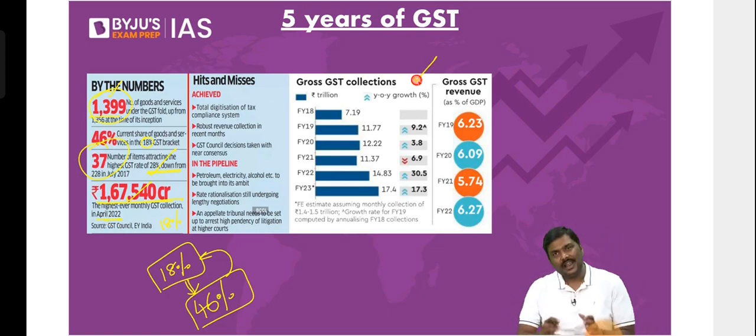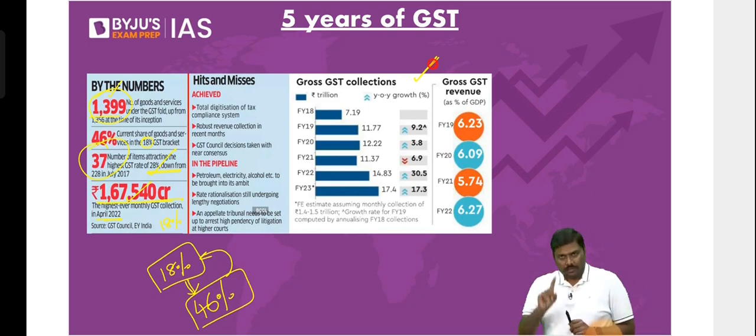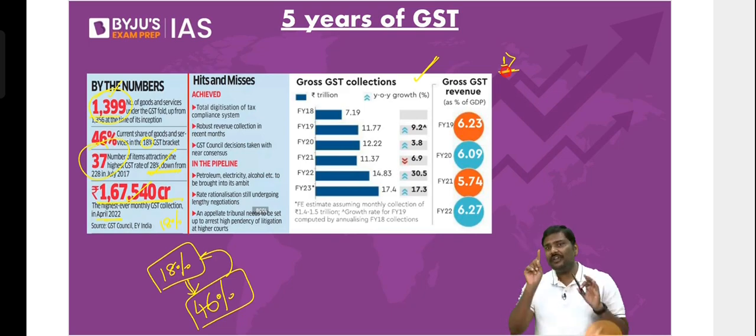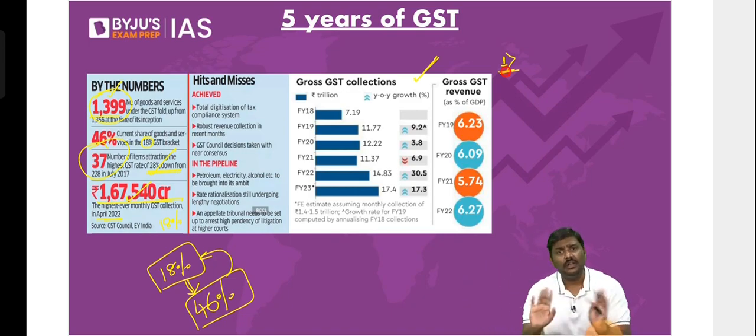Now, can you see this particular slide? That is a graph. I'll start asking questions. Try to find the answer and let me know the correct answer. First statement: the amount of GST revenue collection has consistently increased in the last 5 years. I will repeat the statement. These kinds of questions are favorites of UPSC. Please be very careful. The amount of GST collection in the last 5 years has consistently increased, and you just need to observe. You don't need to calculate anything.